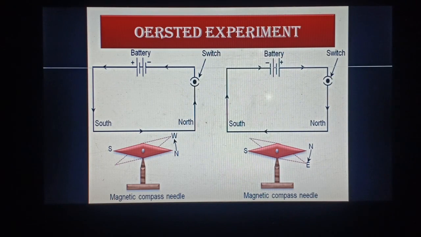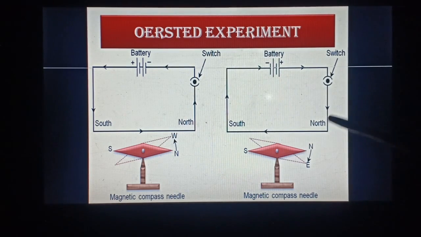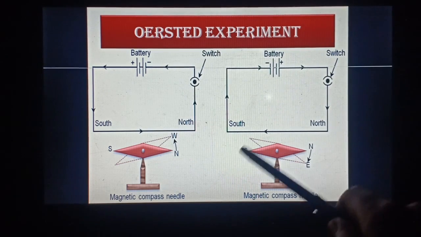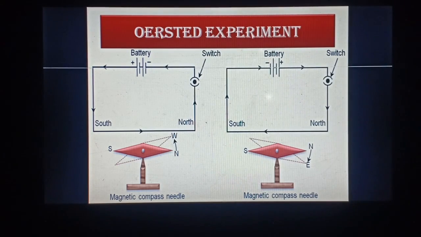But accidentally Oersted established the relationship: this was a complete circuit in which current was flowing, and this is a magnetic needle. When current is flowing through this circuit, the magnetic needle shows a deflection. So there is definitely some connection between magnetic things and electrical things.